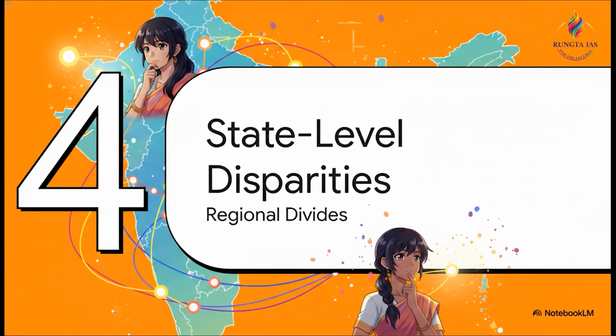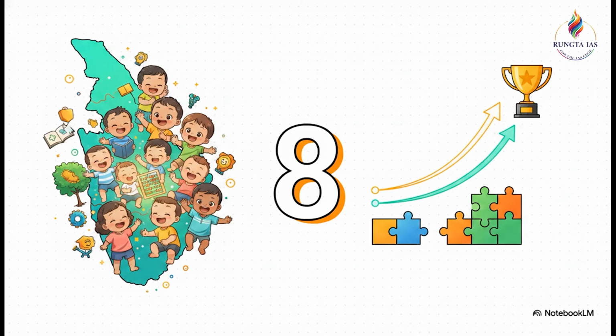Which brings us to Section 4, state-level disparities. You know, it's not just a rural-urban divide. The regional divides are equally stark. Just look at this number, 8. That is Kerala's infant mortality rate. A single-digit IMR, literally the lowest in the entire country. It serves as a shining model of equitable growth and resource deployment. This is a data point you absolutely must cite in your papers.